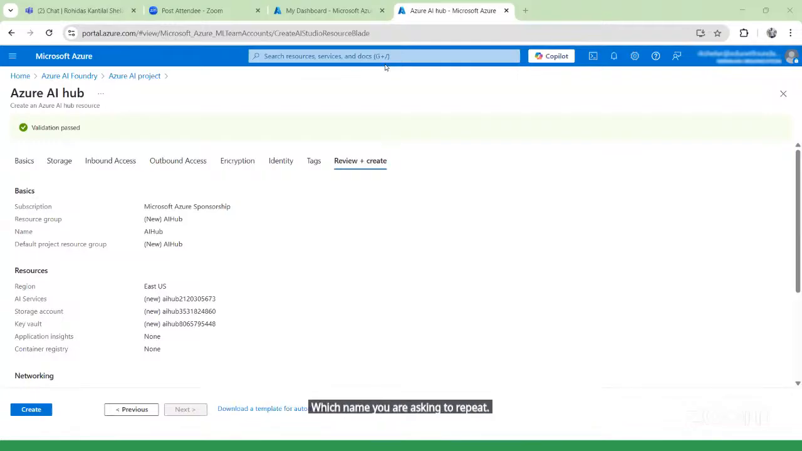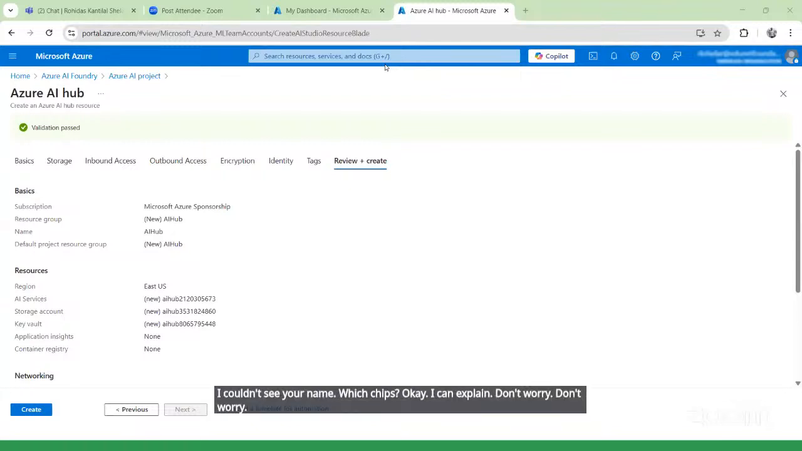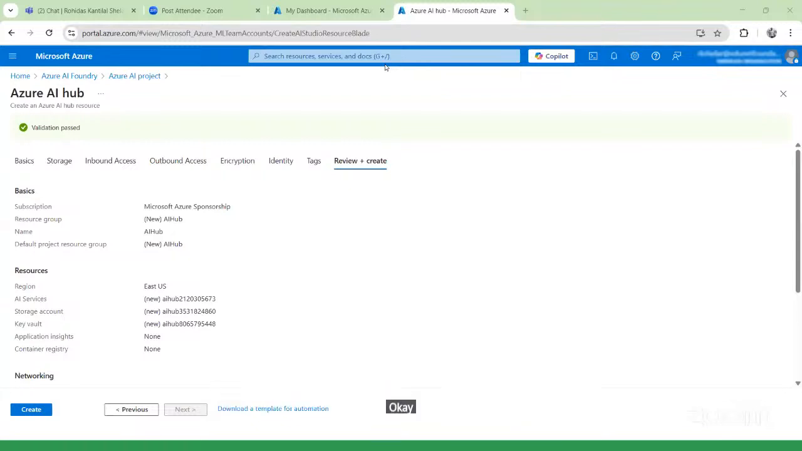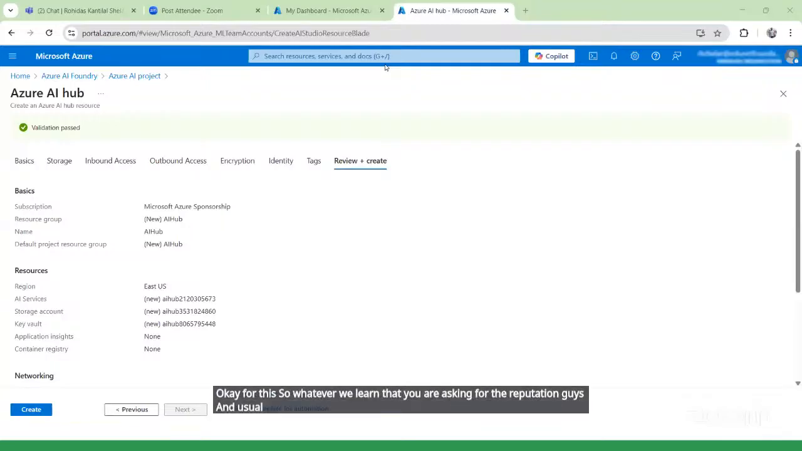I couldn't see your name. Which steps? Okay, I can explain to you. Don't worry. Okay. Whatever we learned, you are asking for the repetition, guys. Can you show how we can deploy in Microsoft Azure? Yeah, definitely. Don't worry. Tab create. Okay.